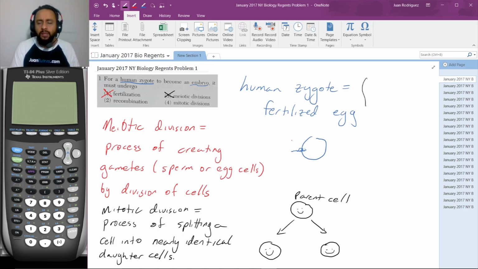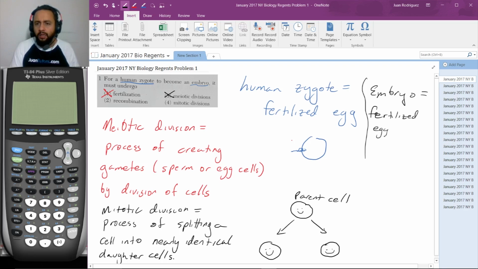So what is it? The embryo is the fertilized egg after many divisions.